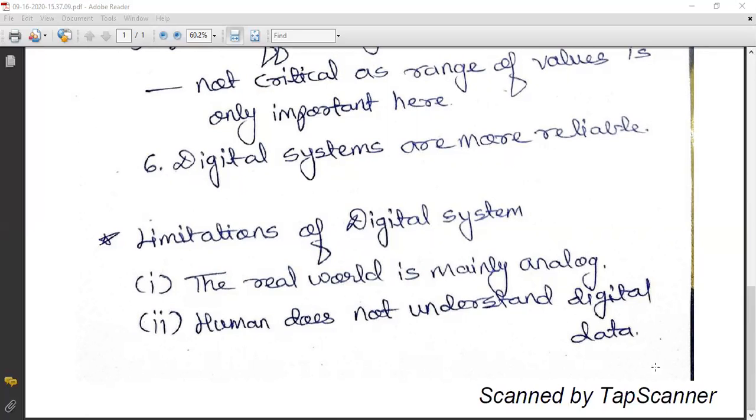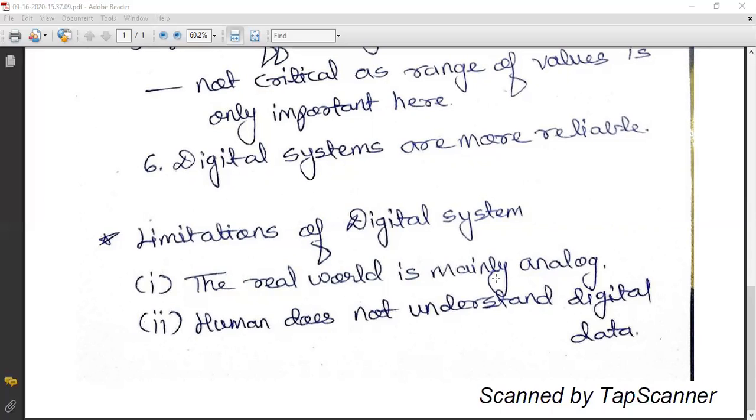Obviously, to understand digital data, we need to learn some coding, encoding and decoding techniques. For a normal human being, it is not possible to understand digital data, so it is mandatory to have some knowledge about digital data first. So this is the limitation of a digital system.